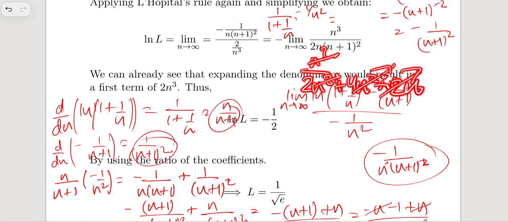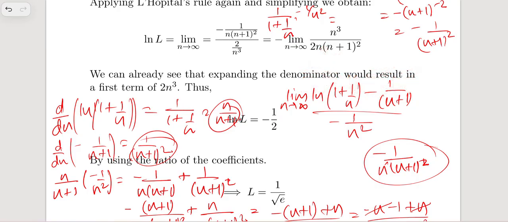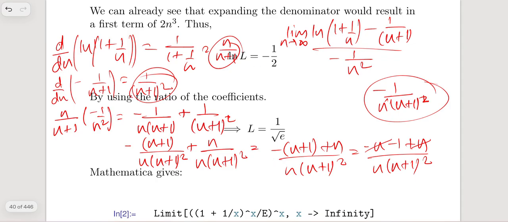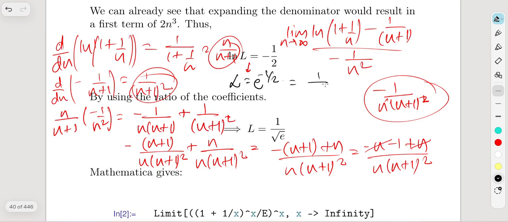And finally we would be having 1 over 2, which results in natural logarithm of L equals minus 1 over 2. So L is coming out to be e to the minus 1 over 2, which is 1 over square root of e.